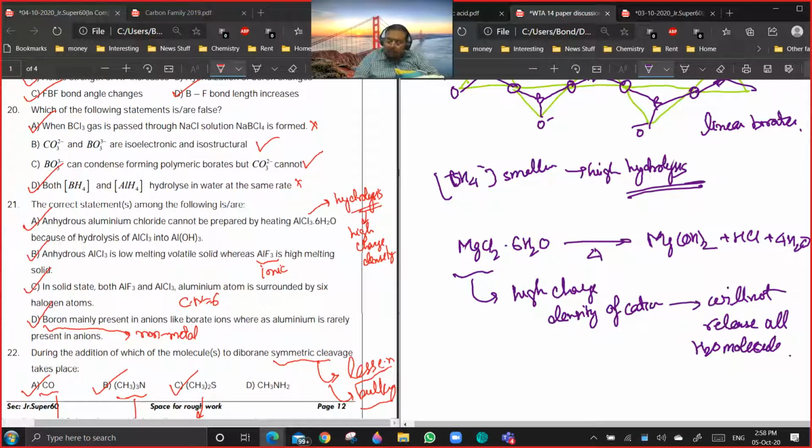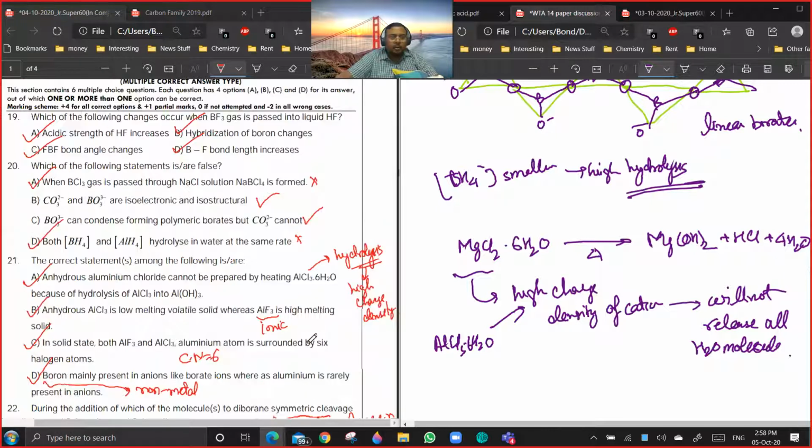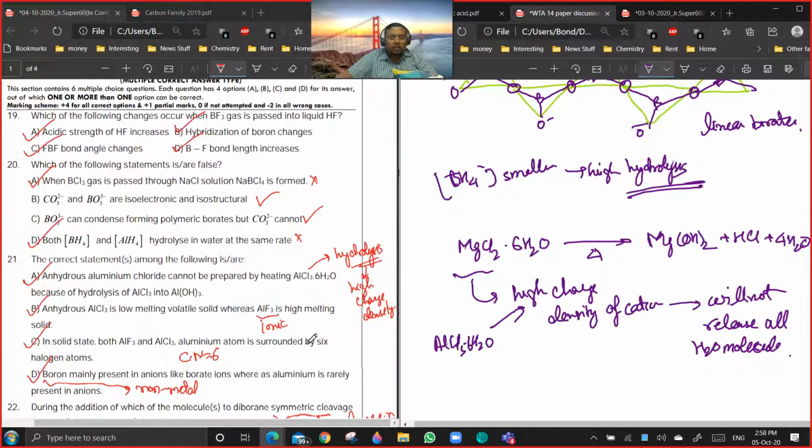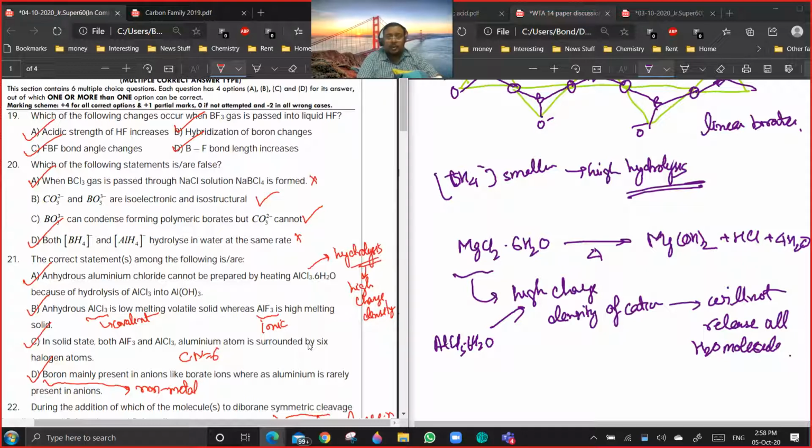So MgCl2, similarly AlCl3 6H2O, it will also have the same thing. Yes or no? That's it. Okay. Any other doubt in 19, 20, 21? Yeah, AlCl3 is covalent, no? And AlF3 is ionic. So ionic means high melting point, covalent means low melting point. Getting a point?